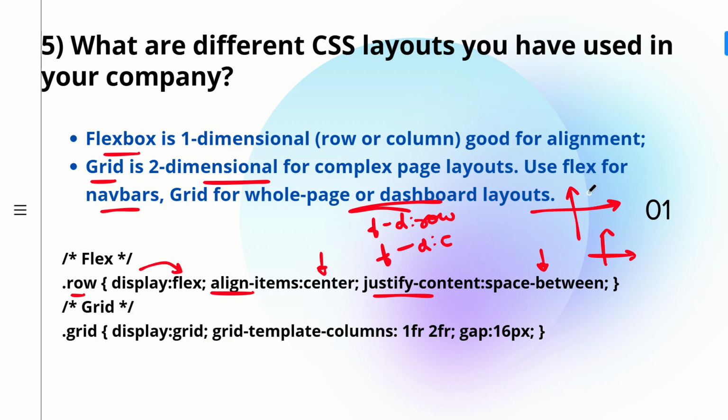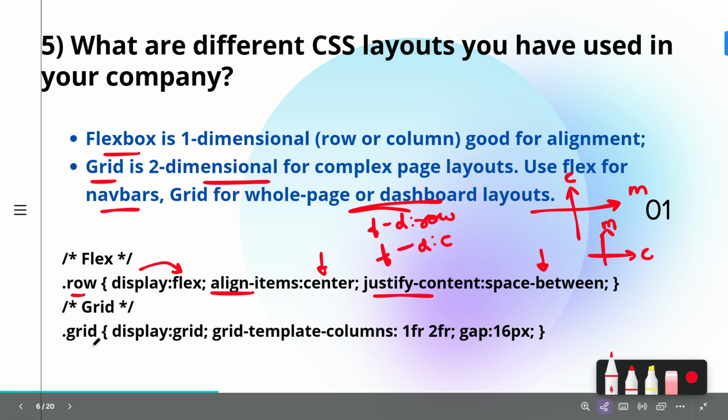Let me write it clearly. If flex direction is column, then your main axis is the y axis, which is for justify content, and this becomes your cross axis. Whereas if your flex direction is row, then your horizontal x axis is your main, and your y axis is your cross axis. So this is about the flex.